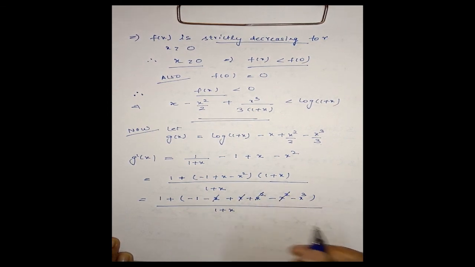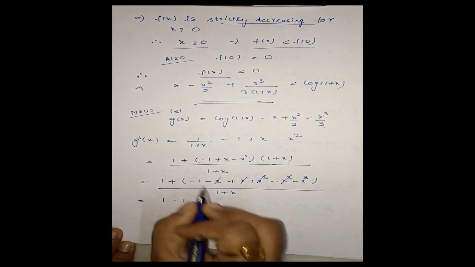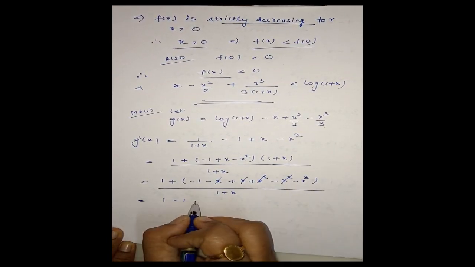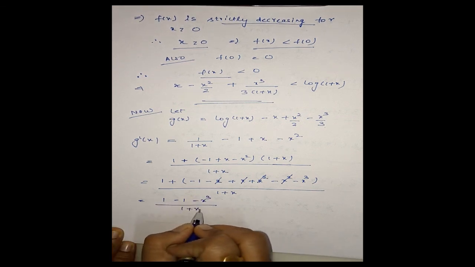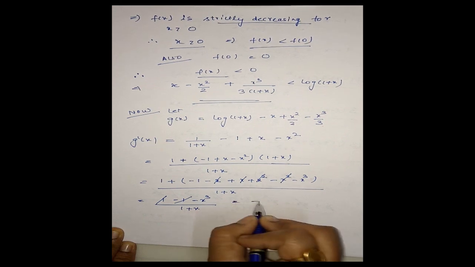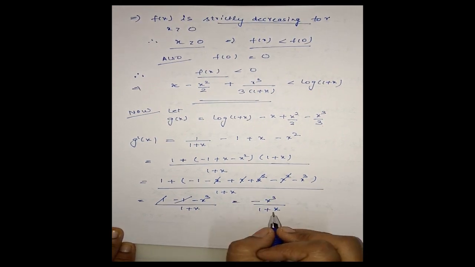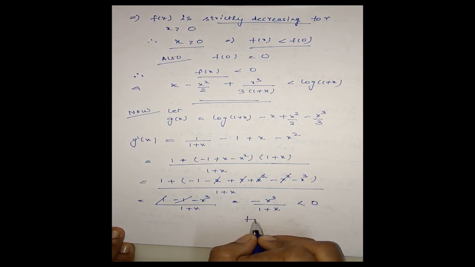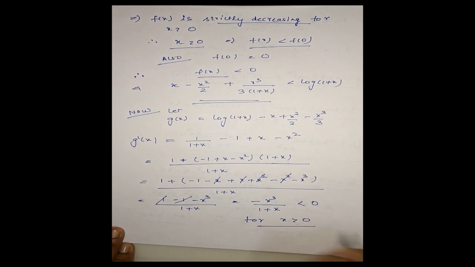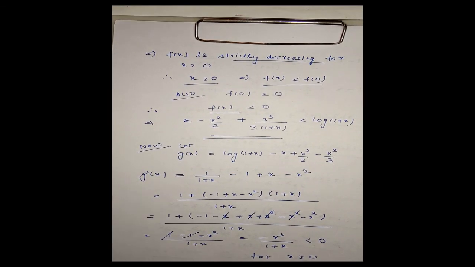Means we are left with 1 minus 1 and minus x cube divided by 1 plus x. This will get cancelled out. We are left with minus x cube by 1 plus x. Since x is positive, this is positive, this is positive, so this is less than 0 for x positive. X is positive, given to us. Okay, now g dash x is less than 0.